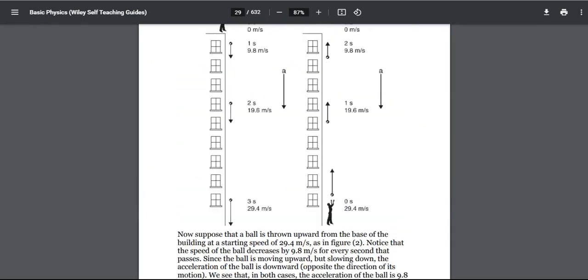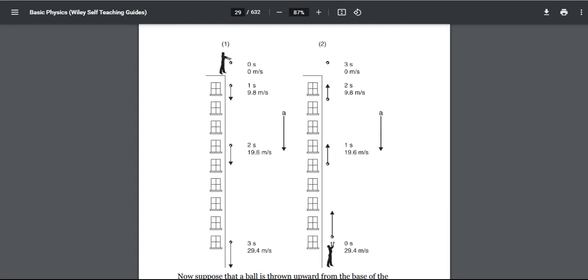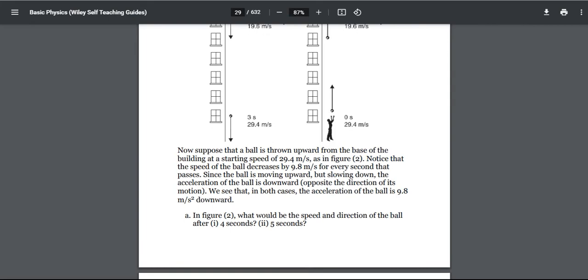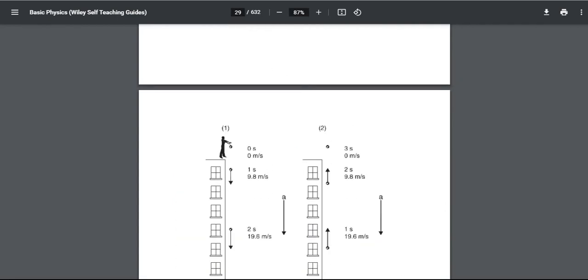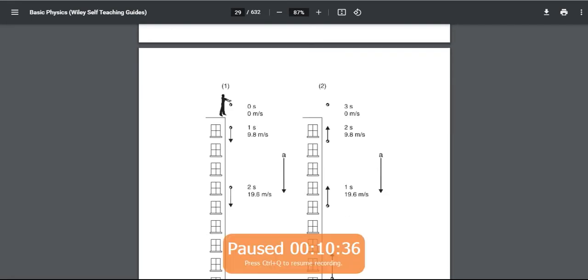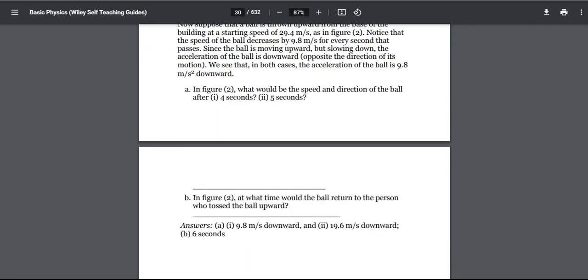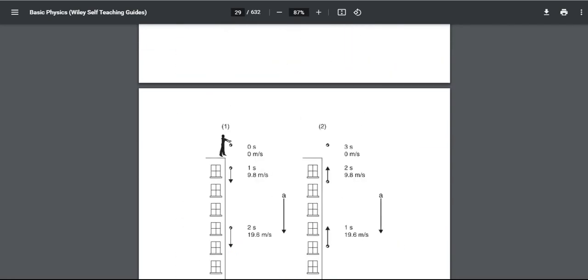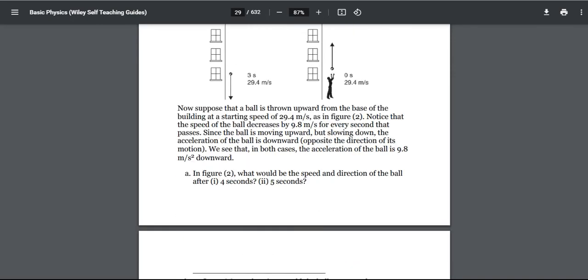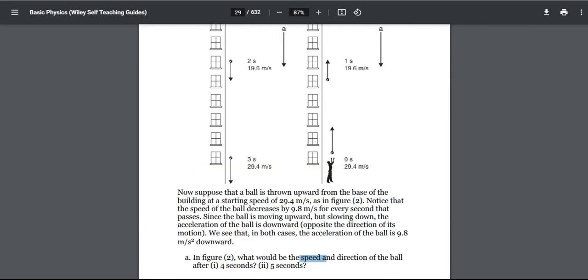So it says, what would be the speed and direction of the ball after 4 seconds and 5 seconds. So after 4 seconds, I think, because at 3 seconds as you can see its speed is 0 m/s, obviously after 4 seconds it is going to be moving downward again, and the speed is 9.8 m/s after 4 seconds, and after 5 seconds obviously 19.6 m/s. So that was the speed, and the direction is nothing but downward, because after 3 seconds its upward motion stopped and now it is going to fall down.